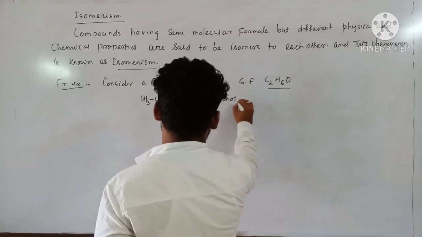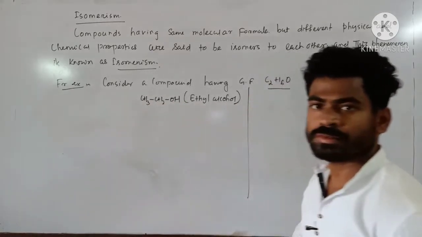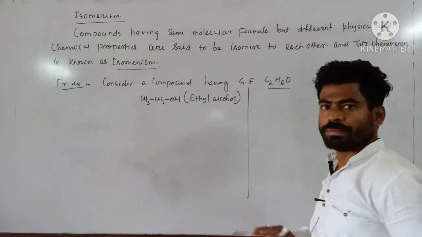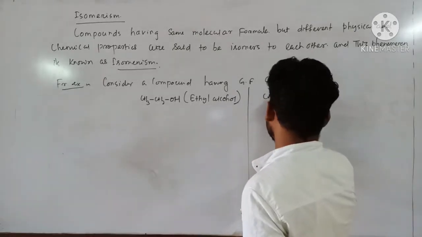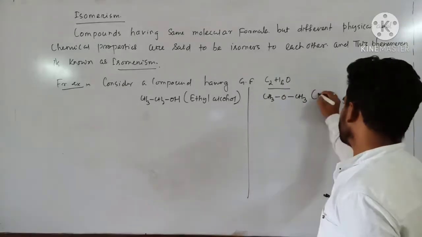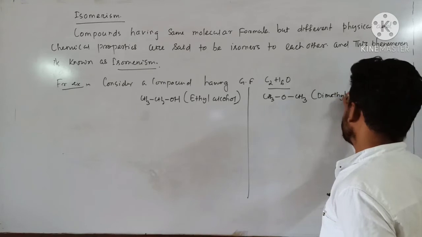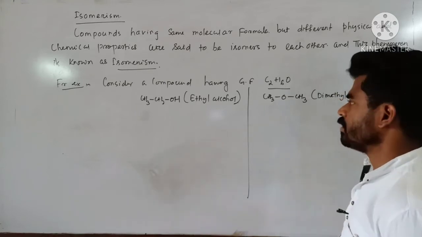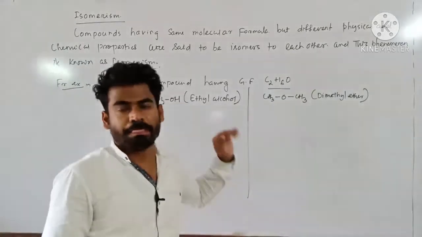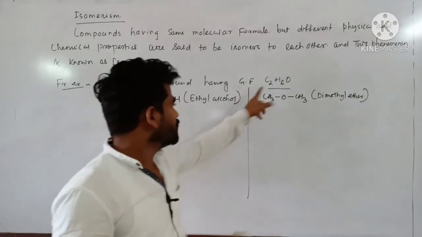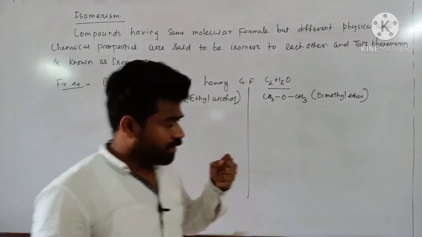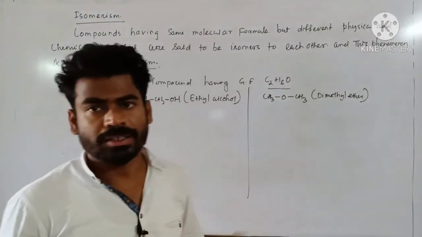Again another compound which corresponds to this molecular formula, I can write CH3OCH3, and you know this is called dimethyl ether. Can you tell me these two compounds are different or same? Obviously different, but they correspond to the same molecular formula C2H6O. Clear? And their physical and chemical properties are also varied.